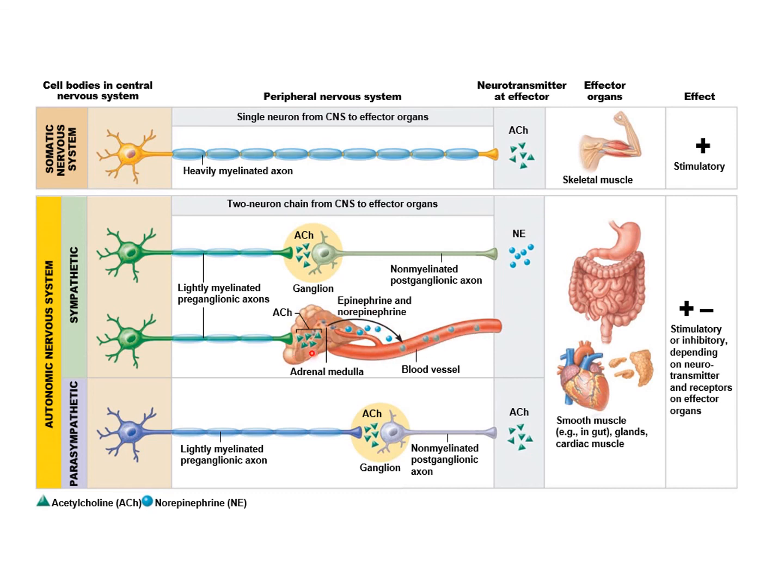So this adrenal medulla is almost identical in function to the postganglionic fiber of the sympathetic nervous system because they release the same substance. The difference is how they release it: as a neurotransmitter up here, but as a hormone at the adrenal medulla.